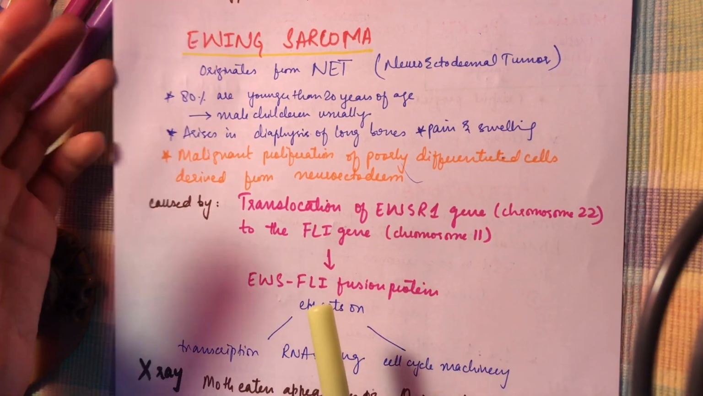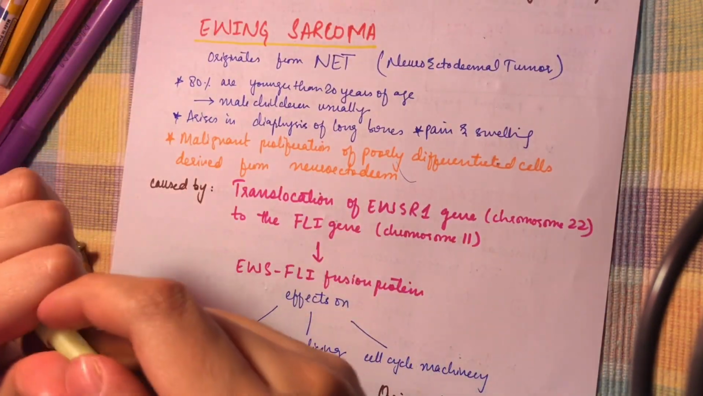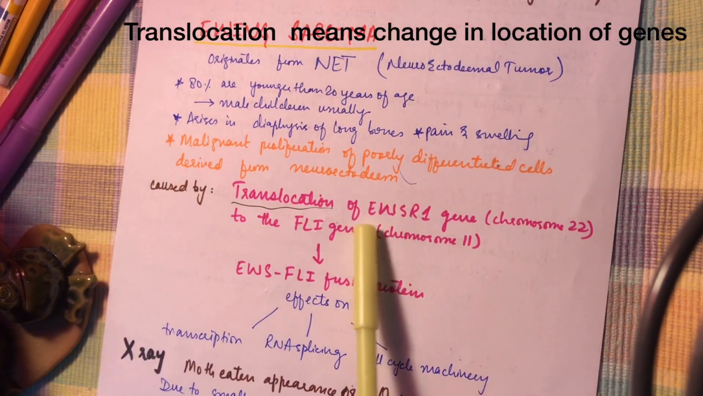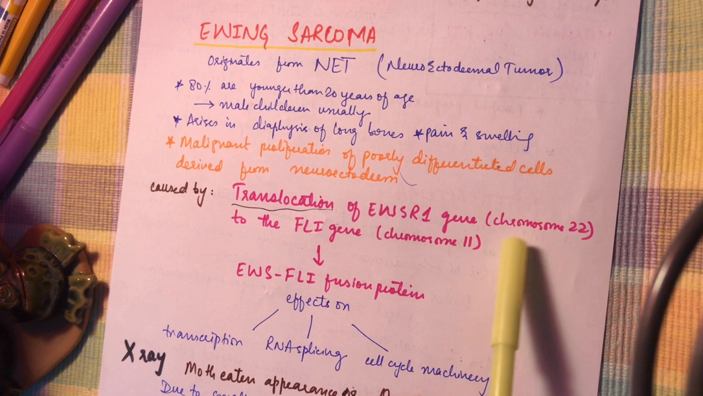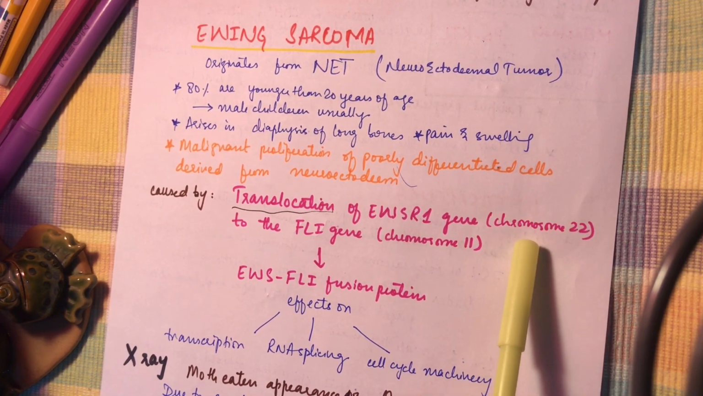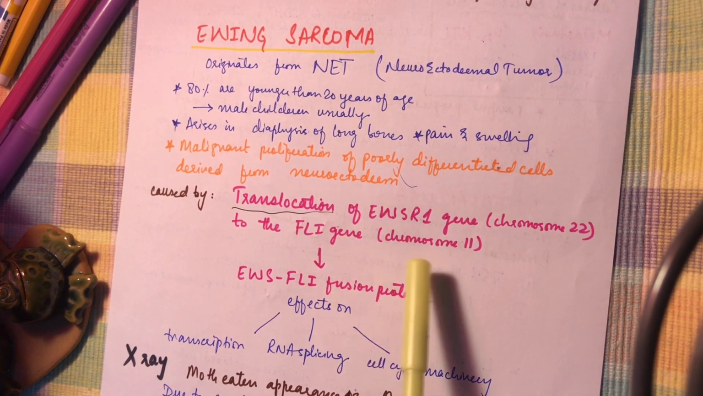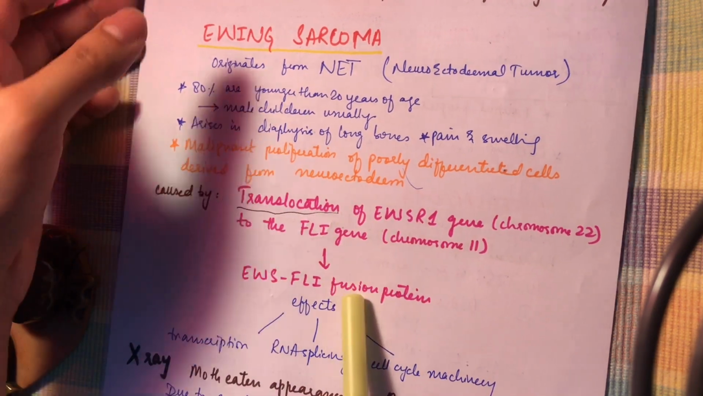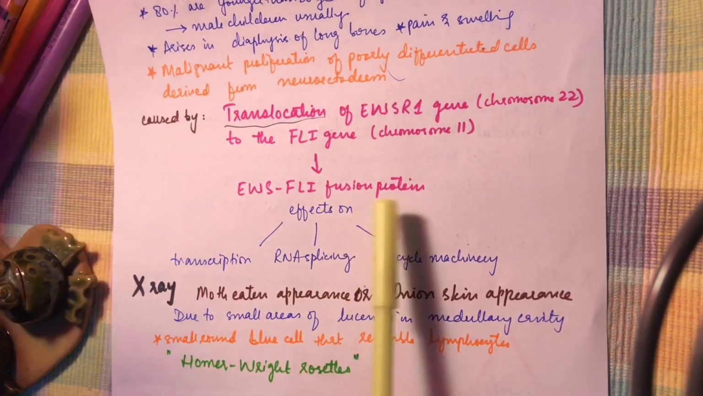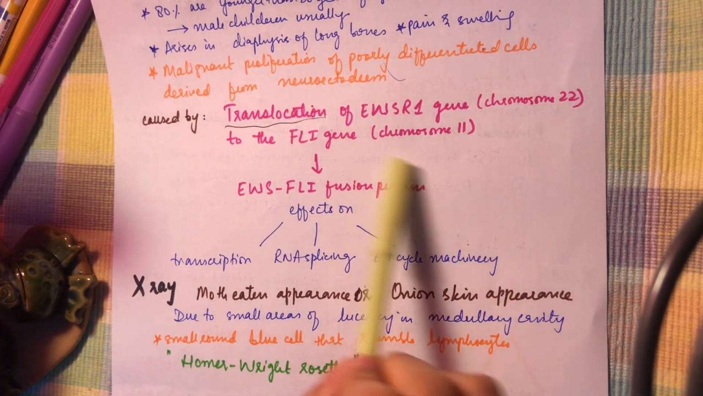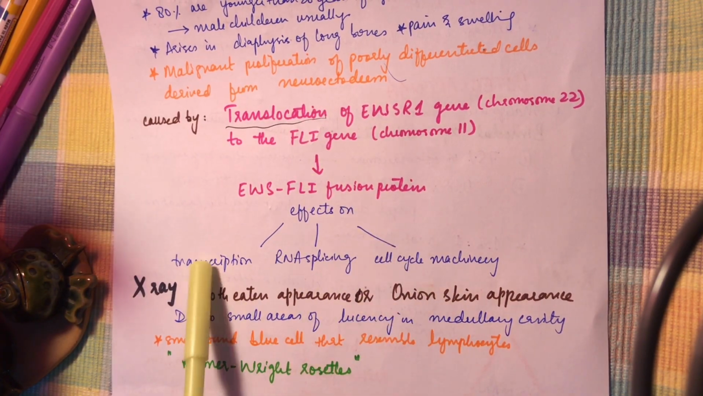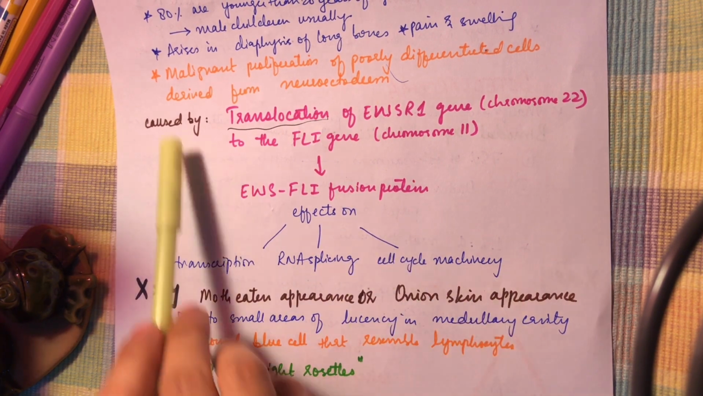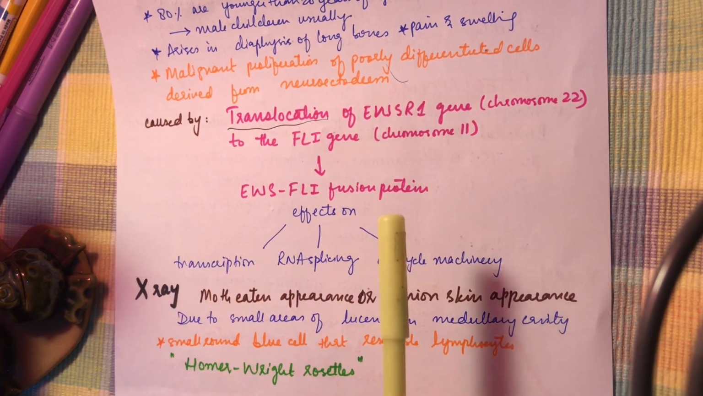Its pathogenesis, or its cause, is a translocation. The important thing here is the translocation. The translocation occurs of the EWSR1 gene that is present on chromosome 22 to the FLI1 gene that is present on chromosome 11. So the translocation occurs between these two genes, and the EWS-FLI1 fusion protein forms. This fusion protein then affects transcription, RNA splicing, and the cell cycle machinery. So this is basically the pathogenesis of the Ewing sarcoma.